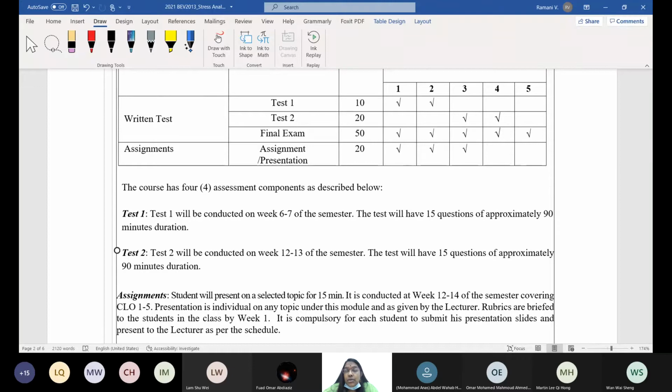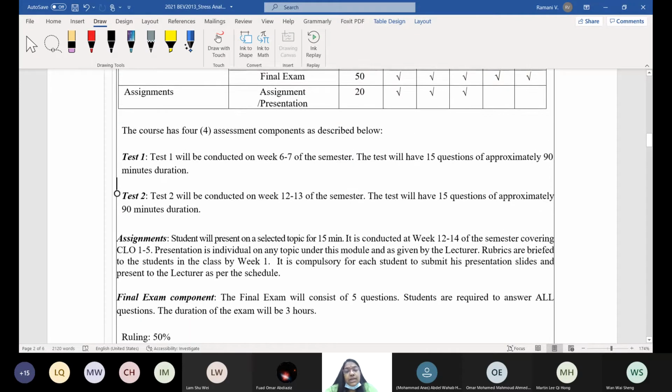I am planning to do all the internals by week 10 itself, hardly week 12, because I see people are very busy towards the end with many assessments. For us also, marking, you may not believe, is 2 weeks of continuous assessment. All personal things aside, continuously we are marking. I don't want to go for that. Please follow the timing, and we try to finish before week 12. You should finish all the assessments by week 12, so that I have at least 1 or 2 weeks to mark.